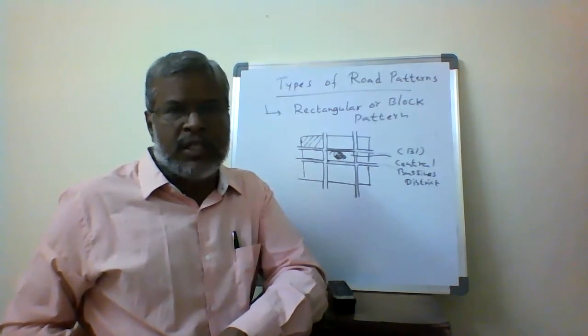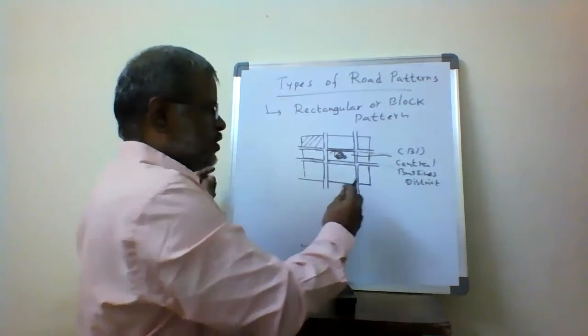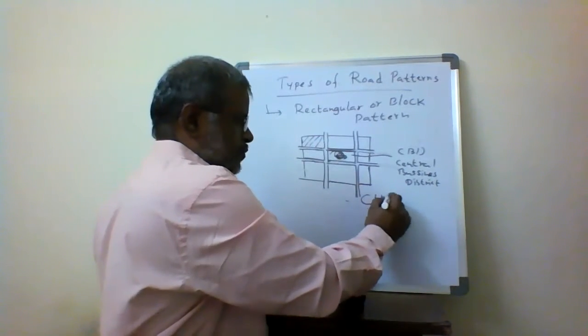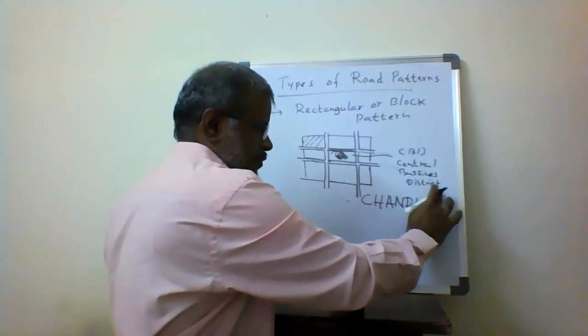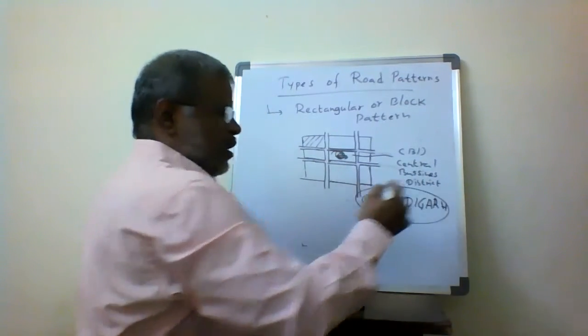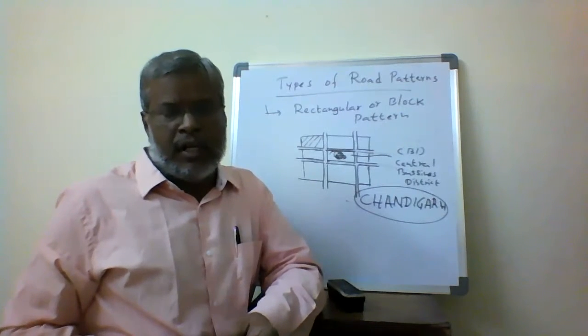A better example of this rectangular or block pattern is Chandigarh. Chandigarh city was developed as an example of the rectangular or block pattern.